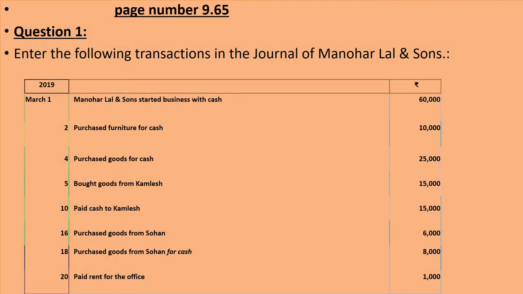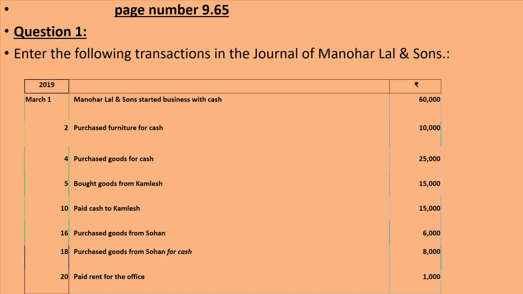It's given in your book on page number 9.65. Question number 1. They are asking you to enter the following transactions in the journal of Manohar Lal and Sons. Entry number first is Manohar Lal and Sons started business with cash for rupees 60,000. And on which date it happened? On 2019 March 1st.